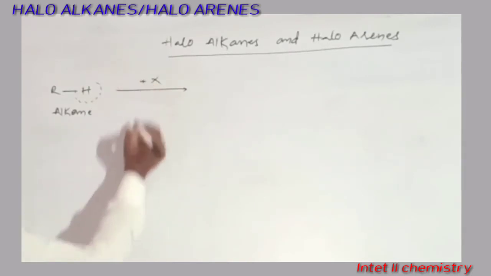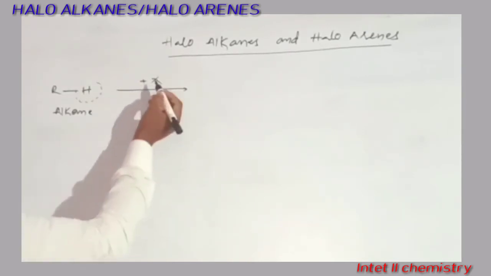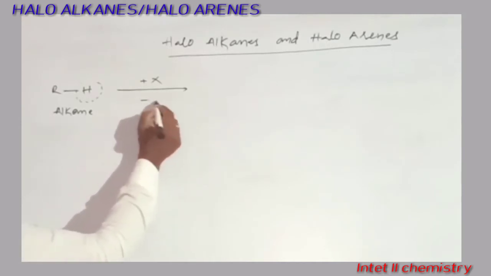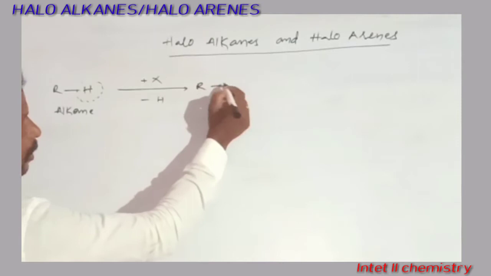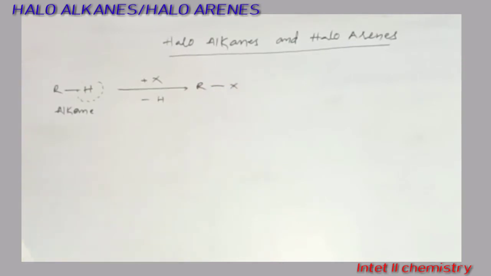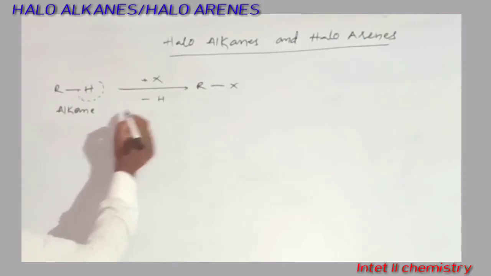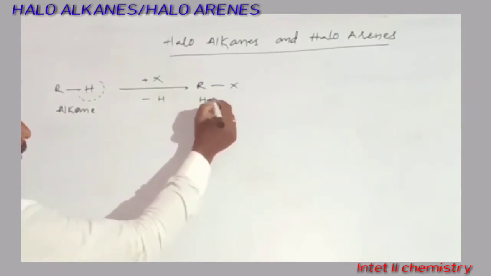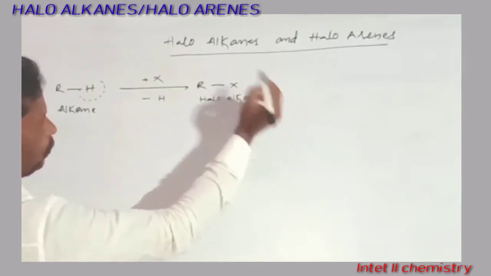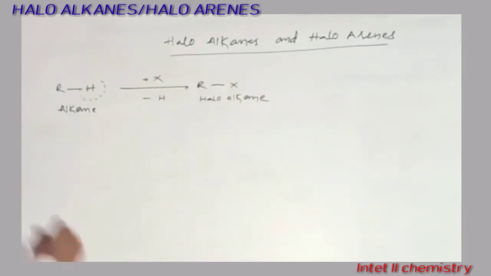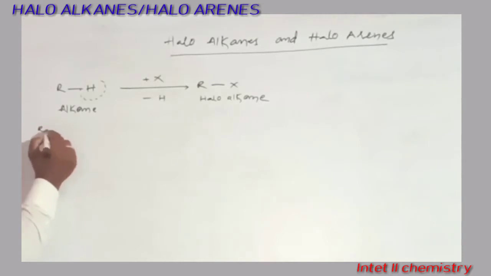So here we write plus X, where X is the halogen atom, minus hydrogen. So we get RX. Here the alkane becomes a haloalkane.